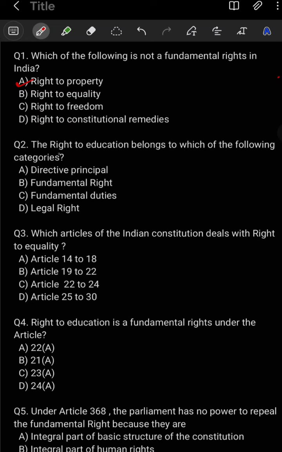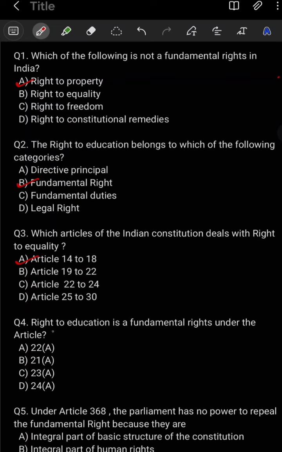Question number 2. The right to education belongs to which of the following categories? Option B is your correct option, fundamental rights. Question number 3. Which article of the Indian Constitution deals with right to equality? Option A is your correct option, Article 14 to 18.